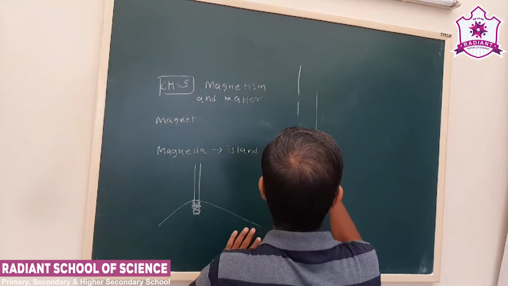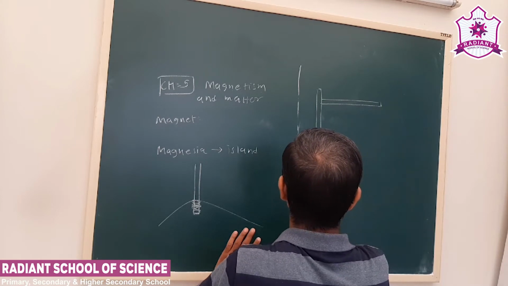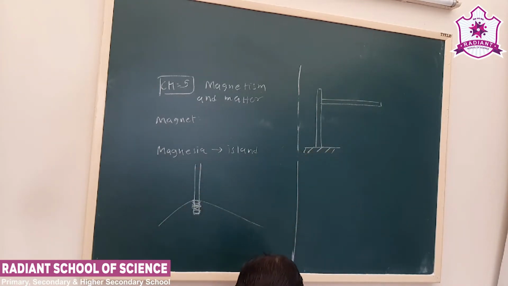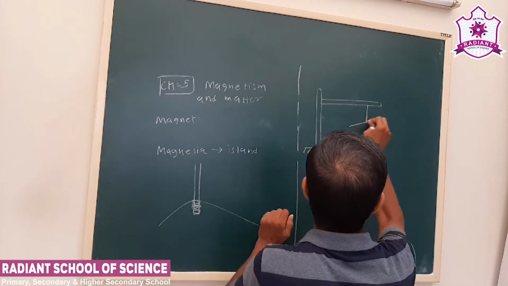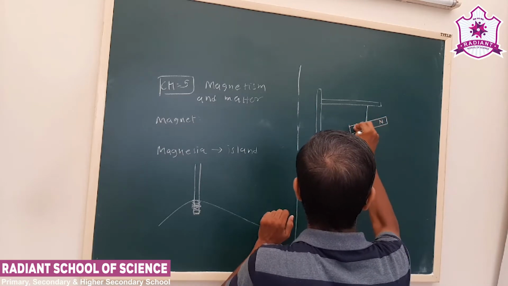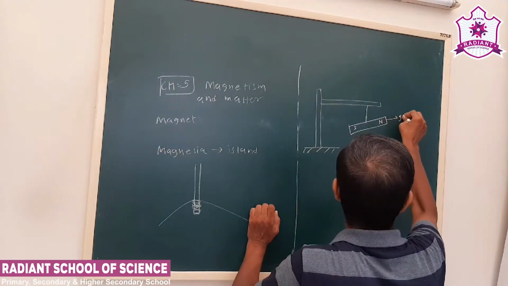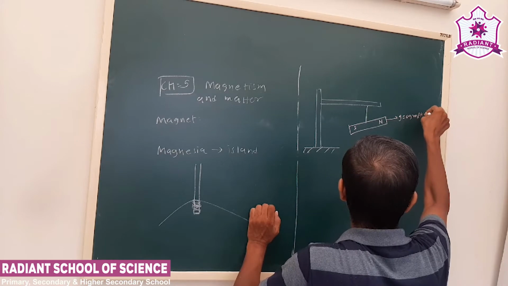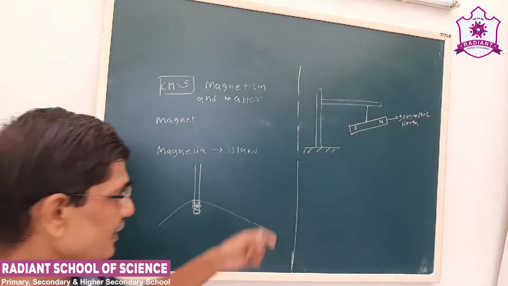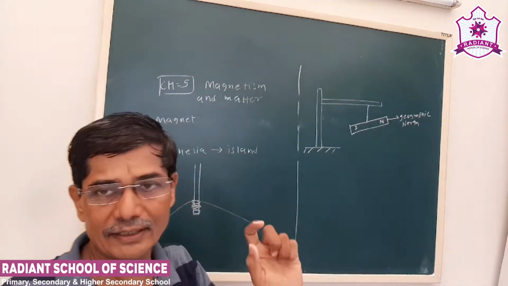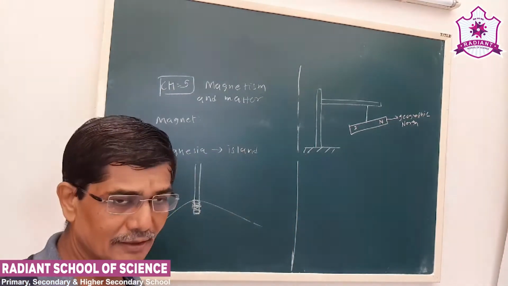Now, we are familiar with the magnetic field of the earth. Suppose a bar magnet is suspended from a string. Then it will arrange itself like this, showing our geographic north. If you rotate it, finally it will come to a halt, showing the geographic north. We have studied that in our earlier standard.